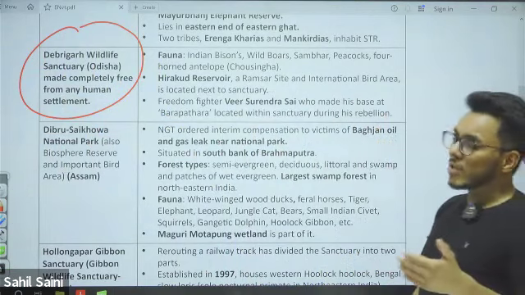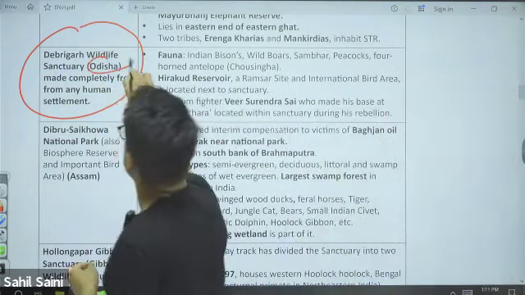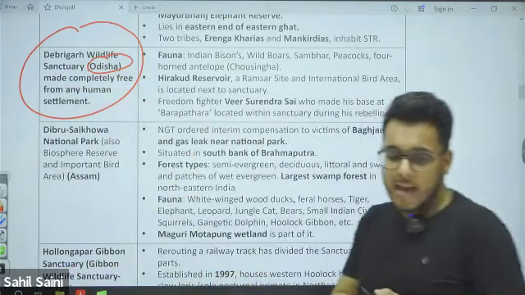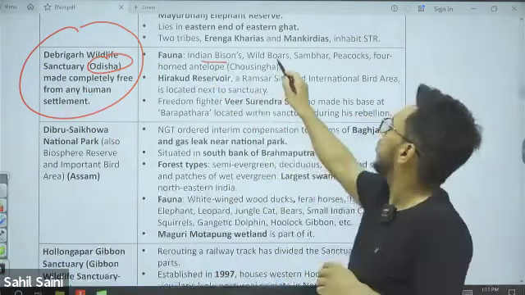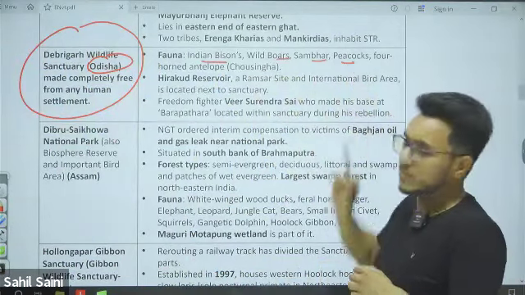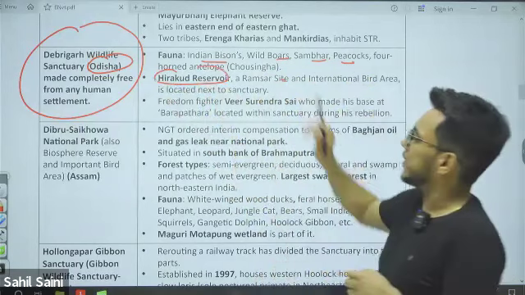Now, when we talk about the Debrigarh Wildlife Sanctuary, where is it located? It is located in Odisha. Iconic animals that we have here are Indian bison, wild boar, sambar, peacock. Fine. Hirakud Reservoir. It is a Ramsar site.